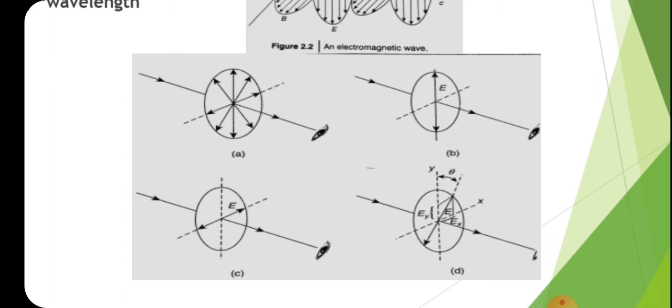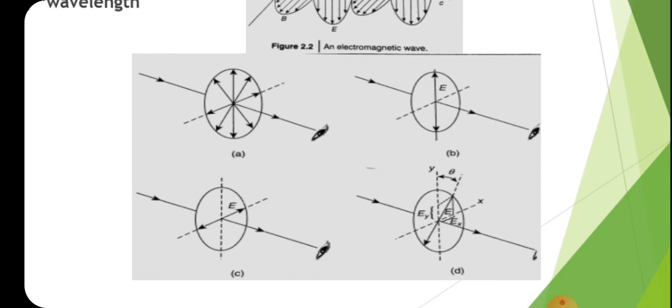And in figure C, the electric field vector is shown in a single direction, that is the horizontal direction. So it is called horizontally polarized light. And in figure D, it can be seen that the electric field vector orientation is marked in a direction which is making an angle theta with the vertical axis.